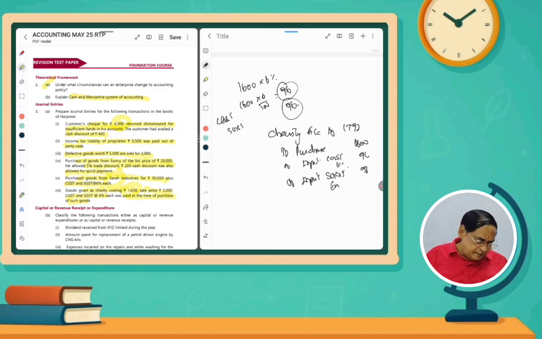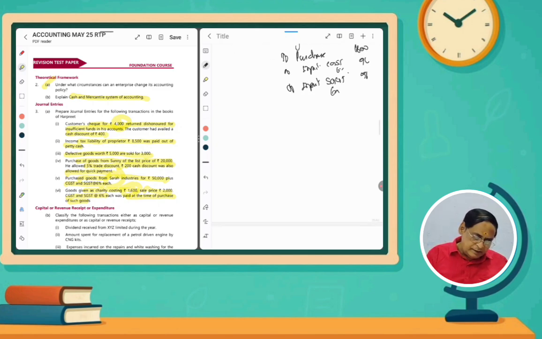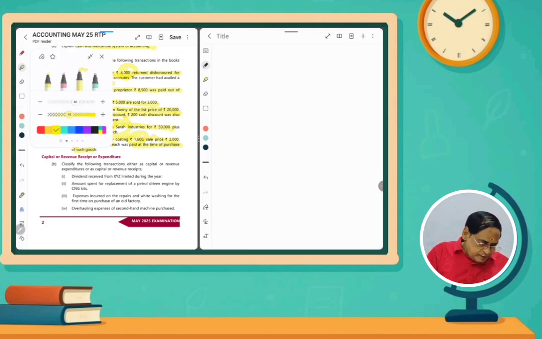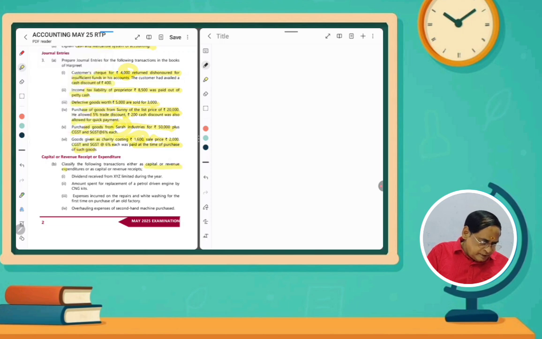So this is a journal entry we have seen so far. And then next we have to see capital or revenue expenditure. For example, classify the following as capital or revenue expenditure. First of all, revenue expenditures and revenue receipts both pertain only to the current year.